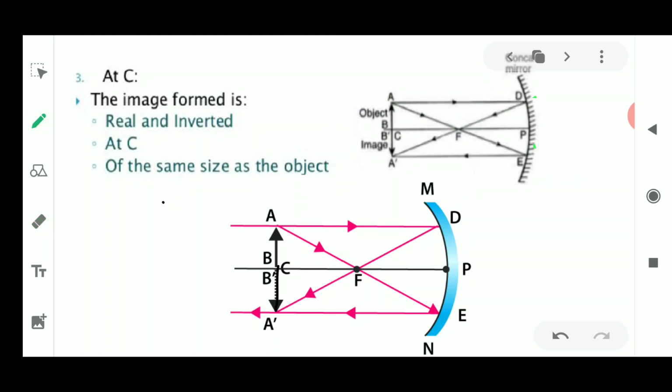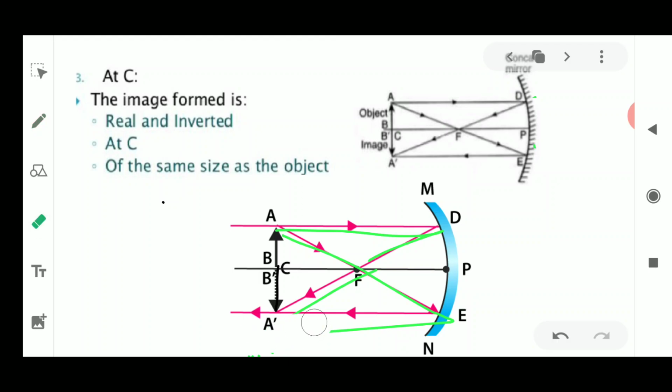It's very easy for you all to understand. It's very easy because you are following the rules. So again, the second diagram is very much clear to you all. Let me just revise it once again: a ray of light which is passing parallel to the principal axis will always pass through the focus after reflection. Next, if the ray of light is passing through the focus, it is always parallel to the principal axis, and you find that these two lines are always meeting at the point which is the center of curvature. The image will be formed at the center of curvature.